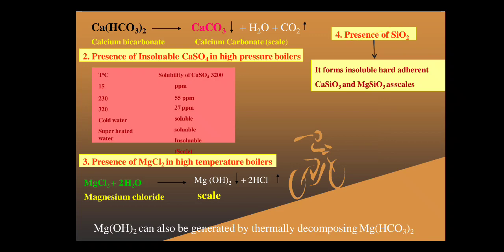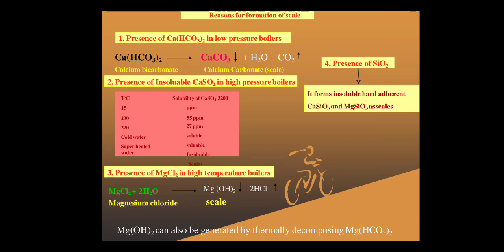And the fourth one is due to the presence of silica. Whatever silica suspended particles are present form insoluble calcium silicate and magnesium silicate, because calcium and magnesium ions are present in the hard water, and when they react with the silica particles, they form calcium silicate and magnesium silicate. Now from this you are able to learn the composition of scale.